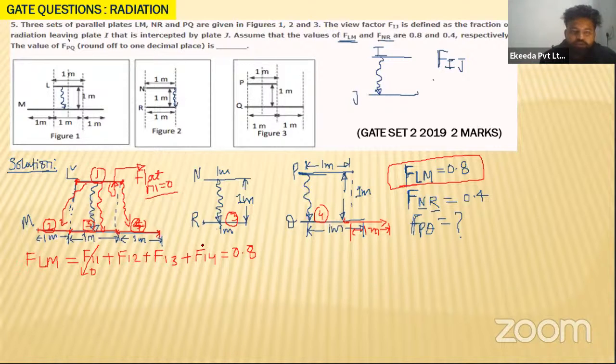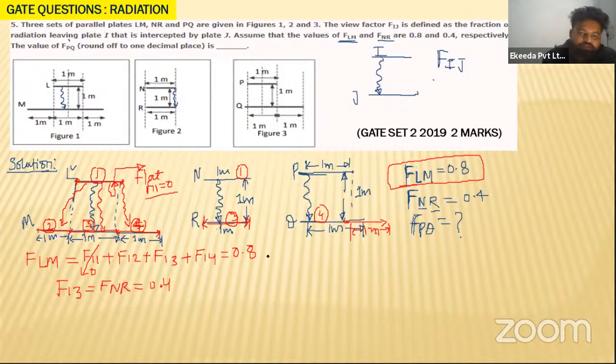So F14 is given to be how much? Can you calculate the value of F13? Yes. What is the value of F13? F13 is equivalent to nothing but FNR. How? Because this is plate 1 and this is plate 3, my dear students. This is plate 1 and this is plate 3. Okay. This is particular plate 3. So you can easily see this. So FNR they have already given. How much have they given FNR to be? 0.4.